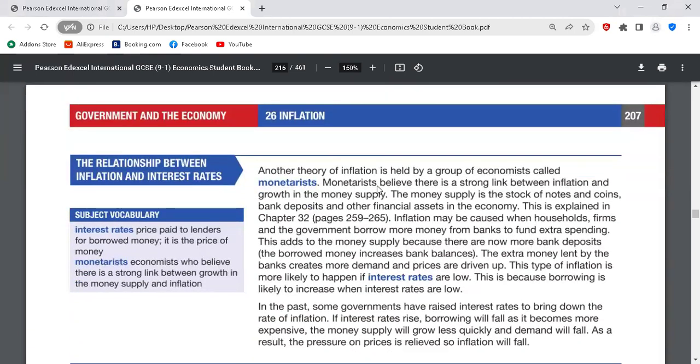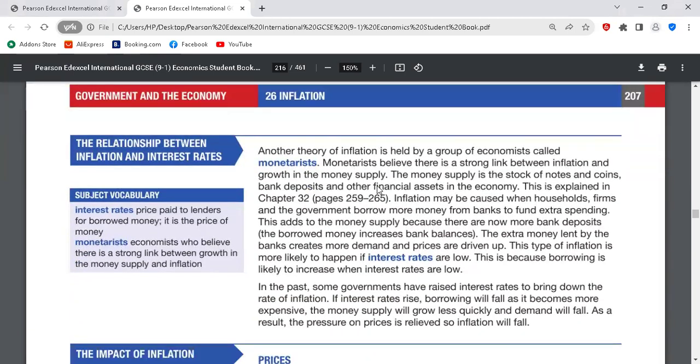Any question about cost push? Any question about cost push? No, everything is fine until now. So we go to the relationship between inflation and interest rates.